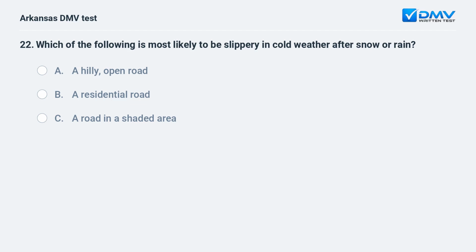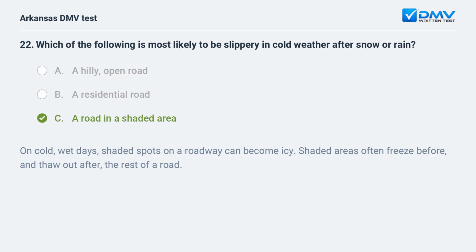Which of the following is most likely to be slippery in cold weather after snow or rain? A. A hilly, open road. B. A residential road. C. A road in a shaded area. C. A road in a shaded area.